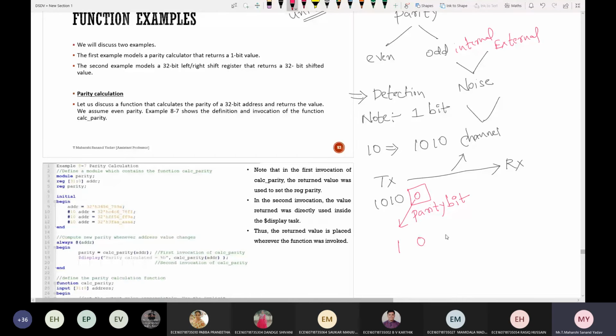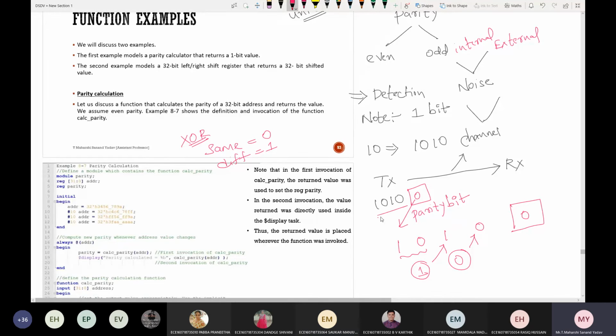XOR. Yes, XOR operation should be performed. What is the XOR between 1 and 0? Everyone gets confused with XOR. If inputs are the same, output will be 0. If inputs are different, it will be 1. Here they are different, so it will be 1. Now perform XOR between these two: 0. Again between these two: 0. That's why I got the parity bit as 0.